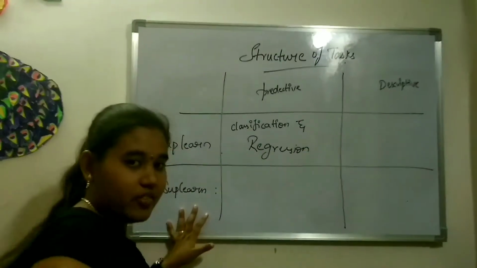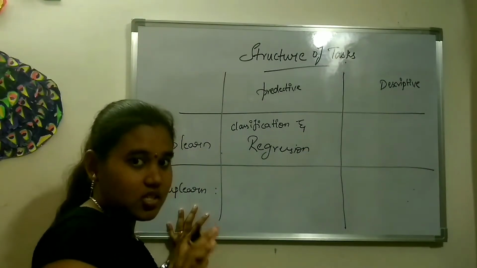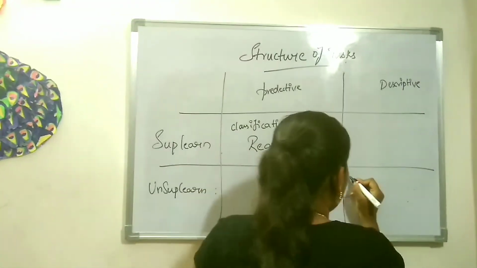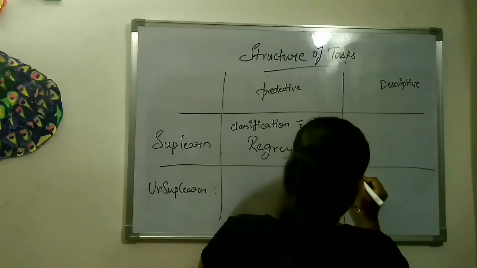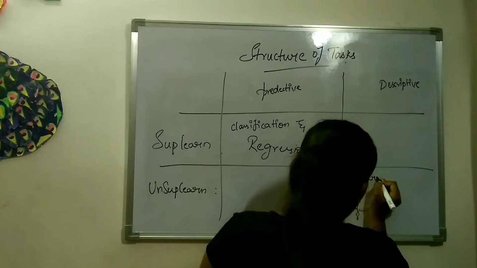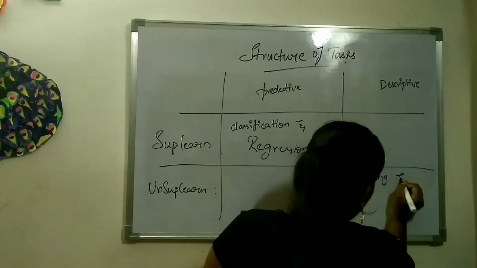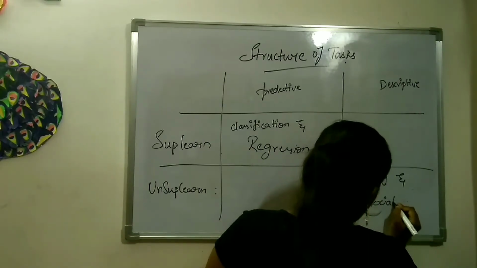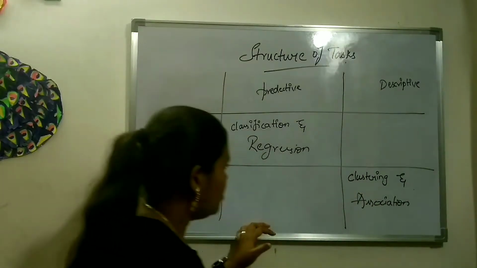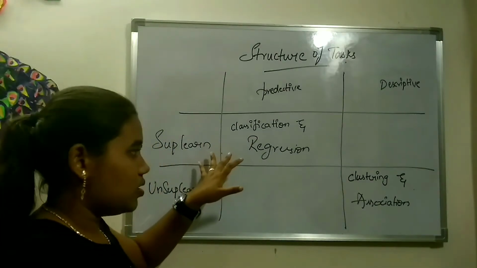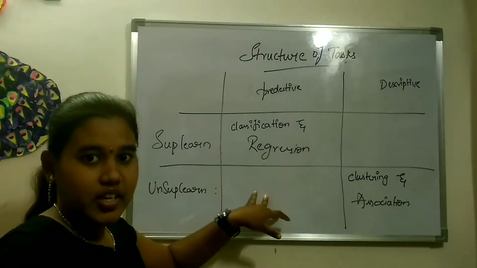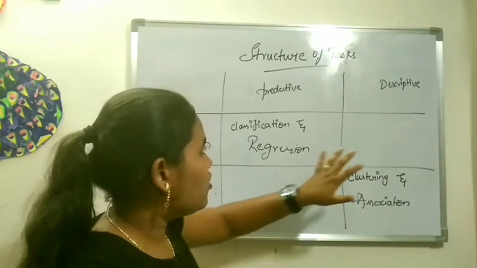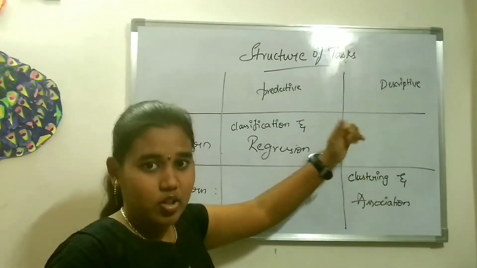Okay, whereas unsupervised learning deals with unlabeled data. So that is the reason it doesn't come under the predictive case, it comes under descriptive learning. So the unsupervised learning classes are clustering and association. Okay, so this is how the classes of both supervised and unsupervised learning are divided into the predictive and descriptive cases. Now, we also have to give a descriptive case according to supervised learning.